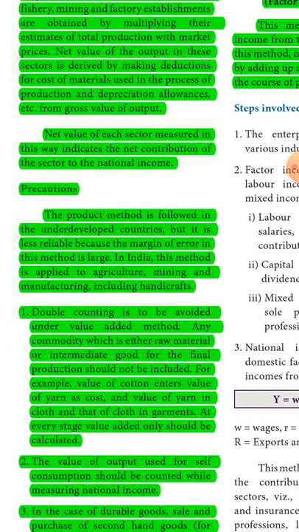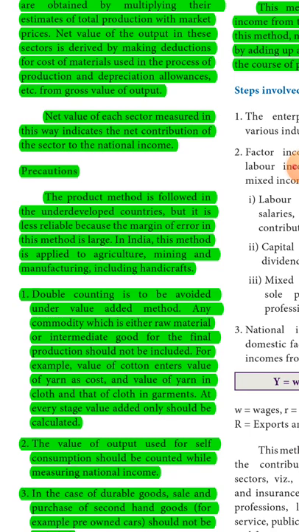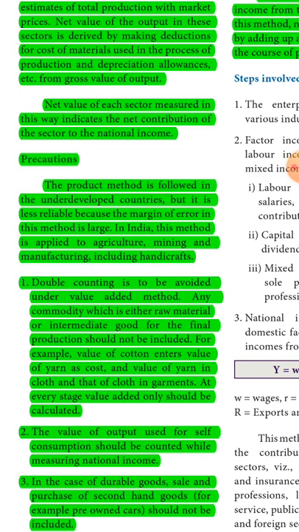Precautions. Precaution means advance preventive measures. The product method is followed in the underdeveloped countries, but it is less reliable because the margin of error in this method is large. Reliable means dependable. In India, this method is applied to agriculture, mining and manufacturing including handicrafts.